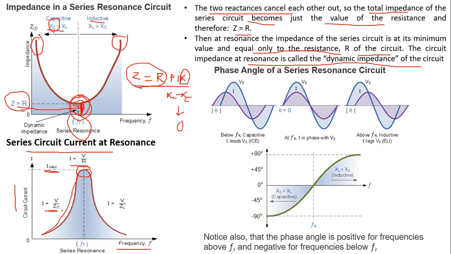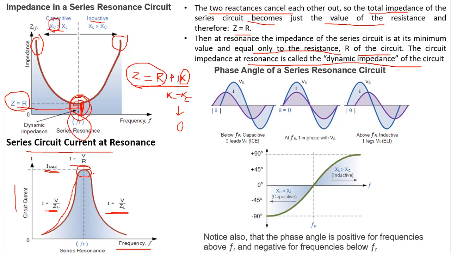Similarly, beyond the resonant frequency, the circuit is inductive in nature, again not completely inductive but highly inductive. So I is equal to V by ZL. This is how the circuit current flows in a series resonant circuit.